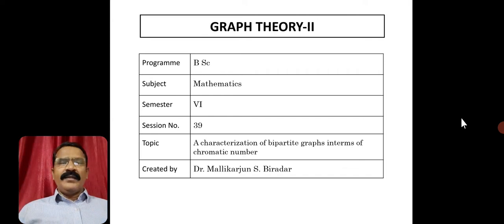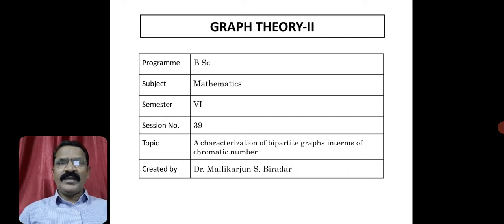Today we are discussing the 39th session of Graph Theory 2. The topic is a characterization of bipartite graphs in terms of chromatic number. In the previous session, it was a characterization for the bichromatic graph. So we know what a bichromatic graph is: if its chromatic number is 2, then that graph is called a bichromatic graph. And we got a characterization for the bichromatic graphs.